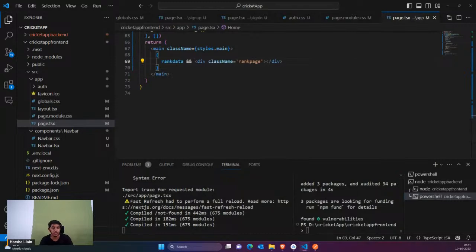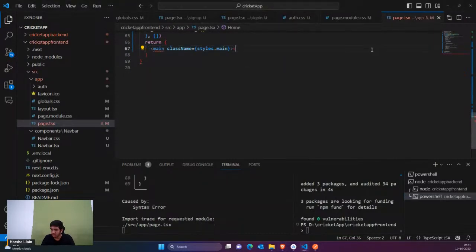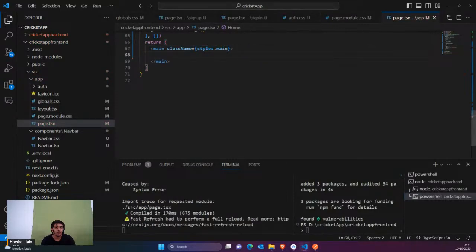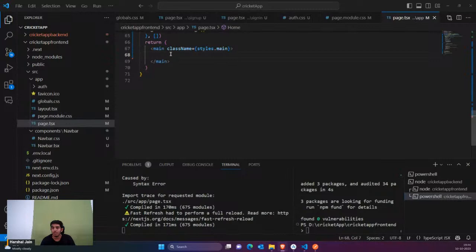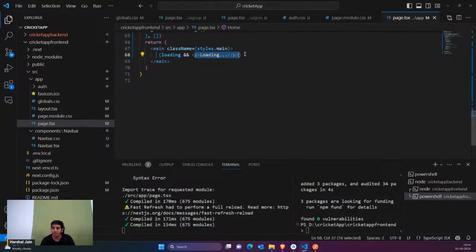So inside this itself, guys, I'll just rewrite this. First of all, I'm going to say that if loading is true, then show the loading animation. Whatever animation you have, you can use that. You can use a different animation.